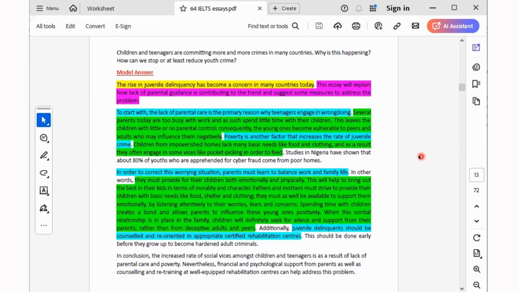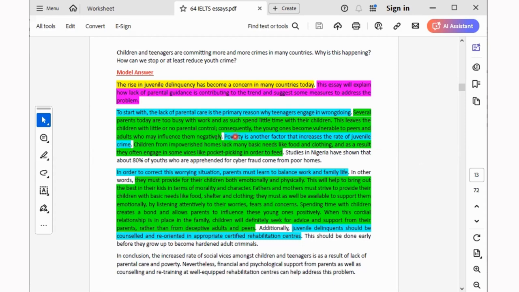Now, somebody is thinking, does that mean that if I write 250 words, I'll score 6.0? I'm sorry, does that mean that if I write 250 words, I'll score 9.0? No, that's not the meaning. The meaning is just that if you write at least 250 words, you have a chance of getting a good score. That is the meaning. 250 words does not mean you get 9.0.